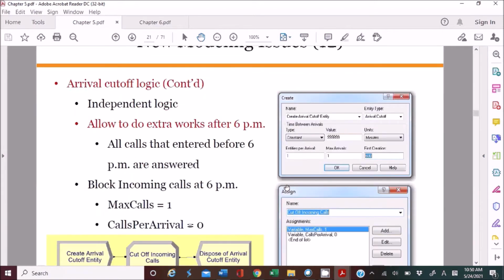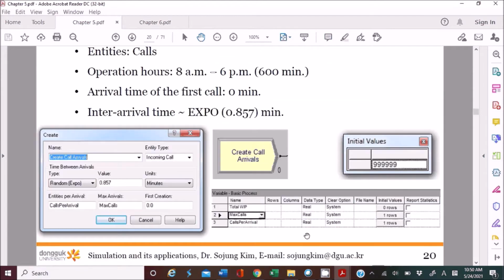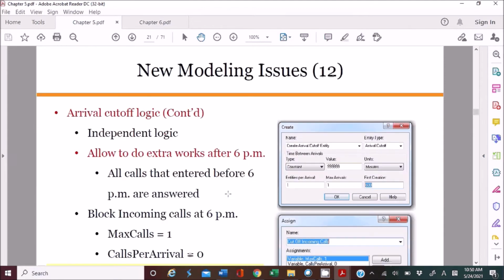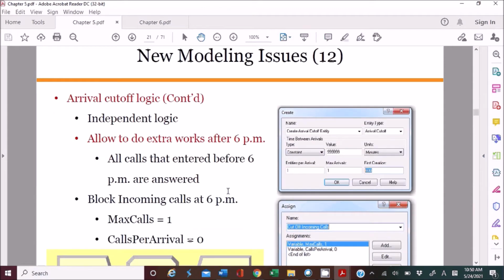So that's why we put 1 here. And then cost per arrival becomes 0. So you can put the 0 here so that you can assign 0 value to the cost per arrival. Initially this value was 1, right? Because we want to consider the 1 core per arrival. You remember this? Hopefully you remember this.